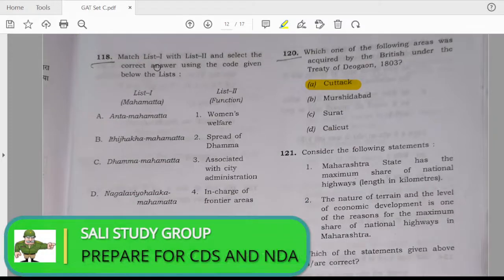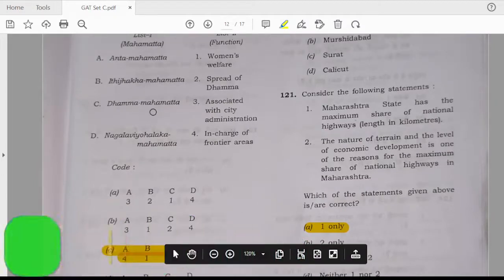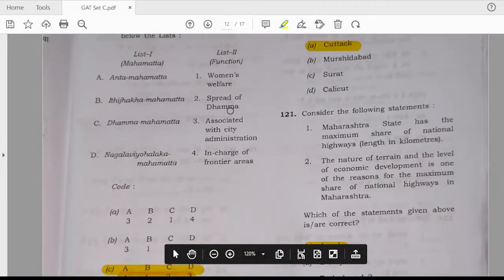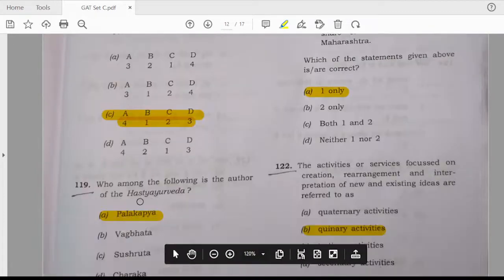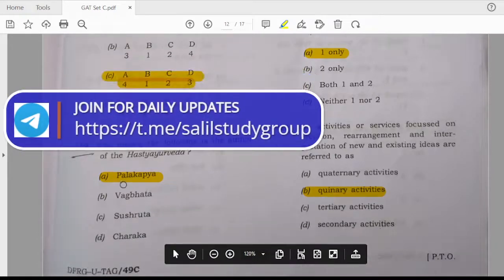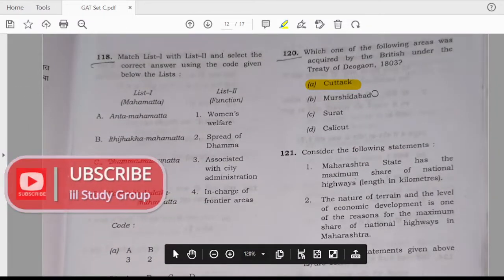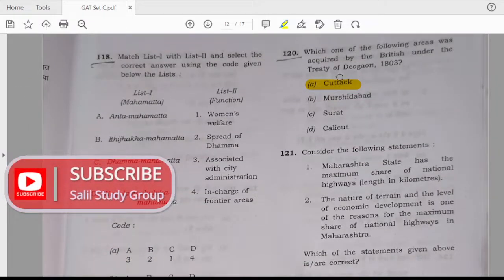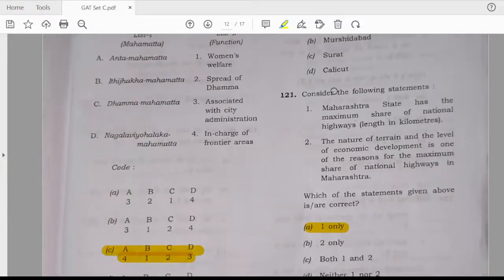Match the list 1 with list 2 and select the correct answer with respect to Mahamata and function. The answer is C. Who among the following is the author of Hasti Ayurveda? The answer is A. Palkapya. Which of the following areas was acquired by the British rule under the Treaty of Deogaon? The answer is A. Cuttack.